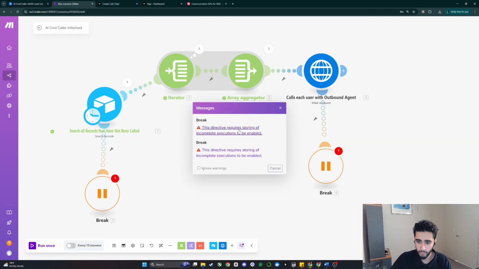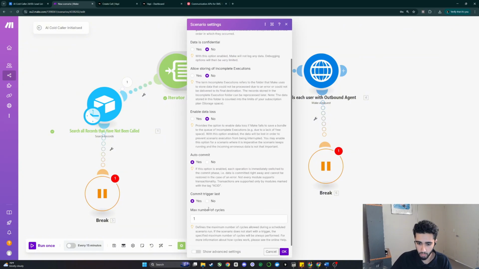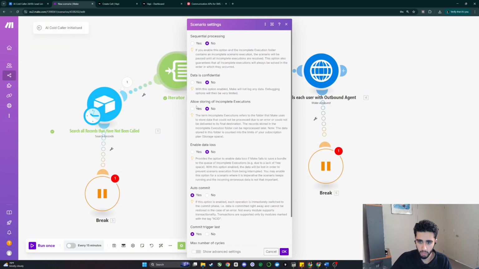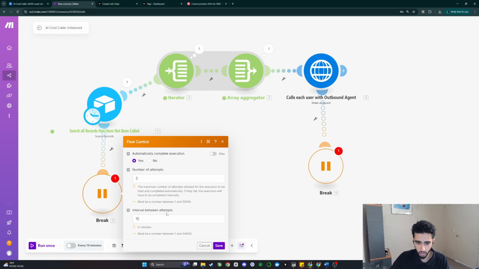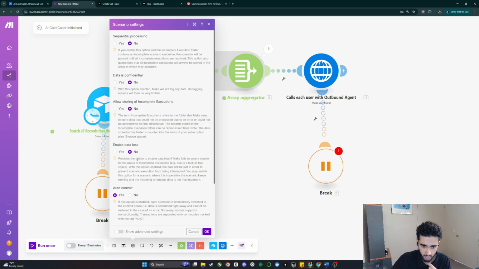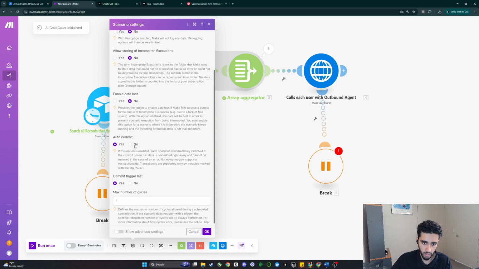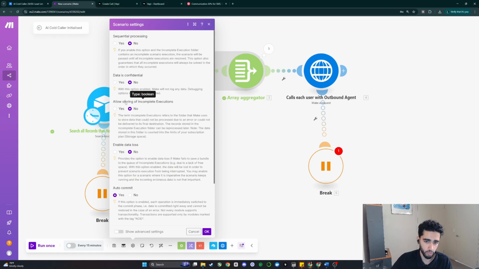We can go, it requires storing of incomplete information. Beautiful. Awesome. So with this break module, quickly, what we need to do is, it's not even the break module, I think it's the scenario settings. So in the scenario settings in the bottom here, quickly before we even begin, we can enable, I think it's, allow storing of incomplete executions, and turn that one on.